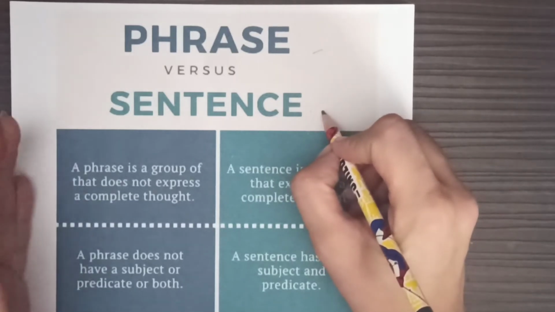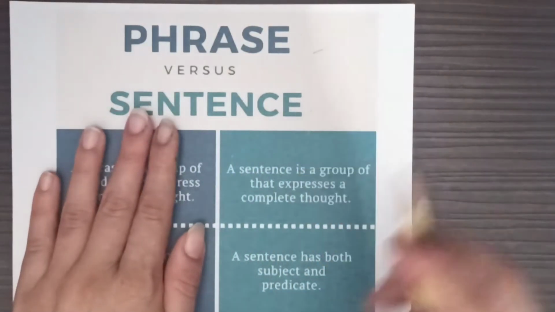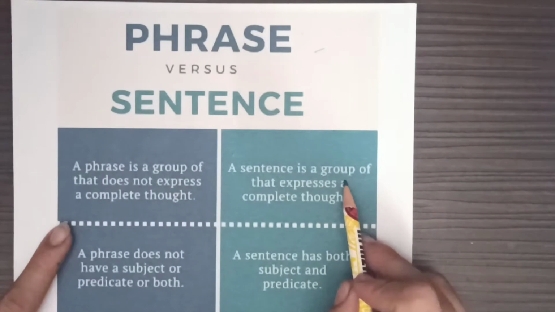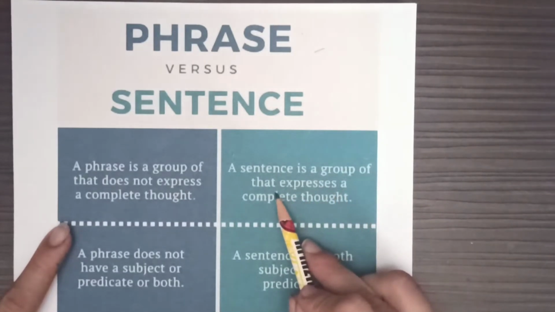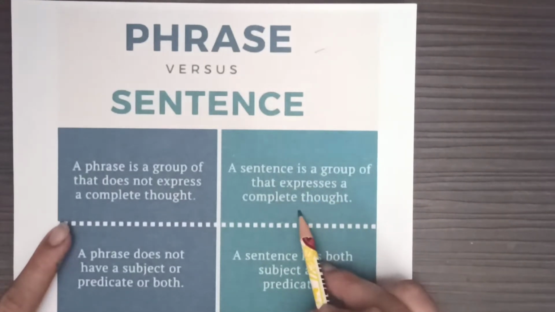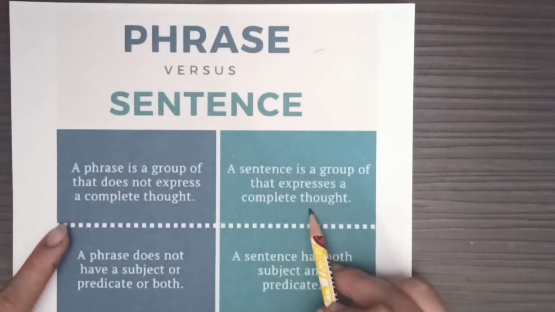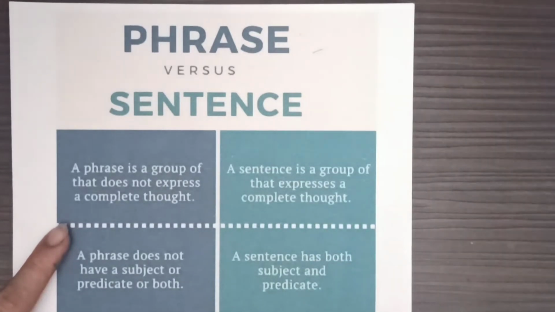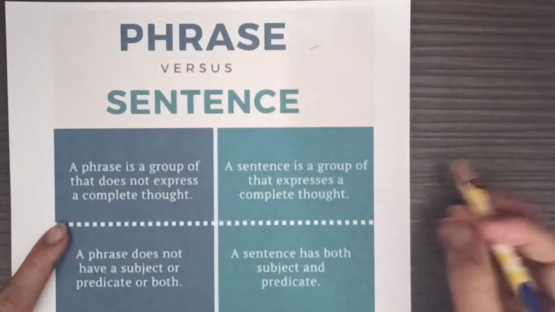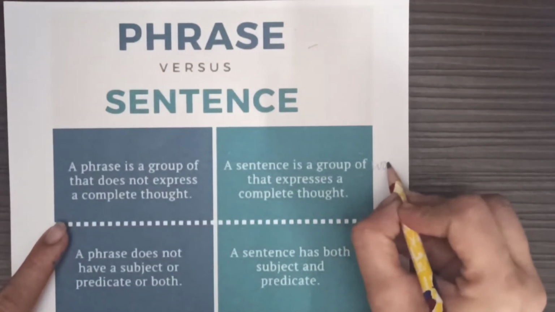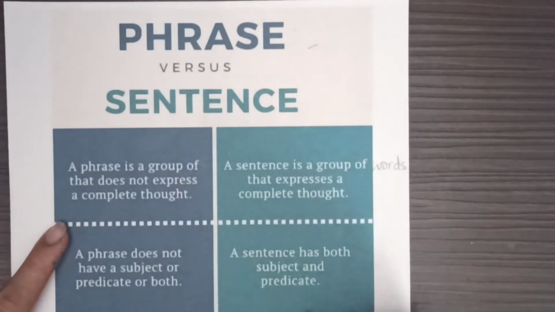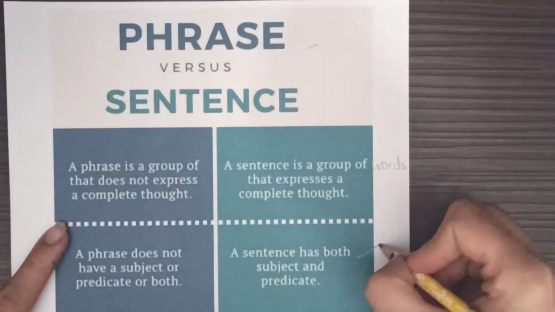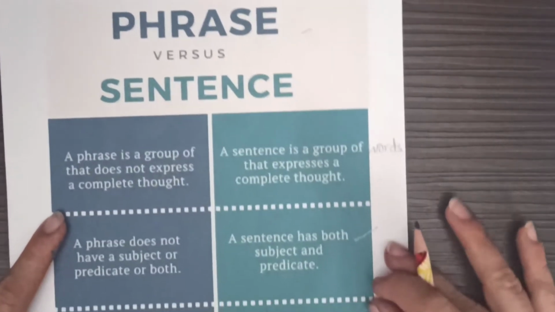Yes. What is a sentence? A sentence is a group of words that express a complete thought. A sentence has both subject and predicate.